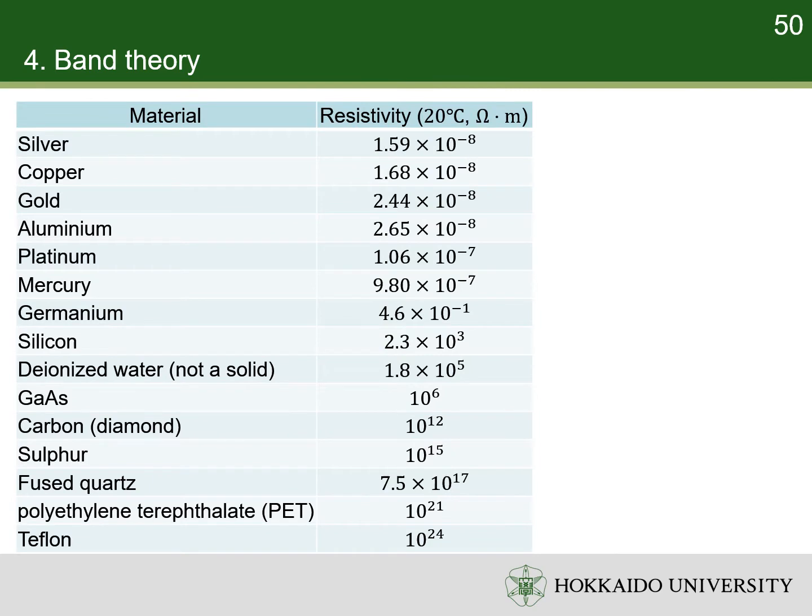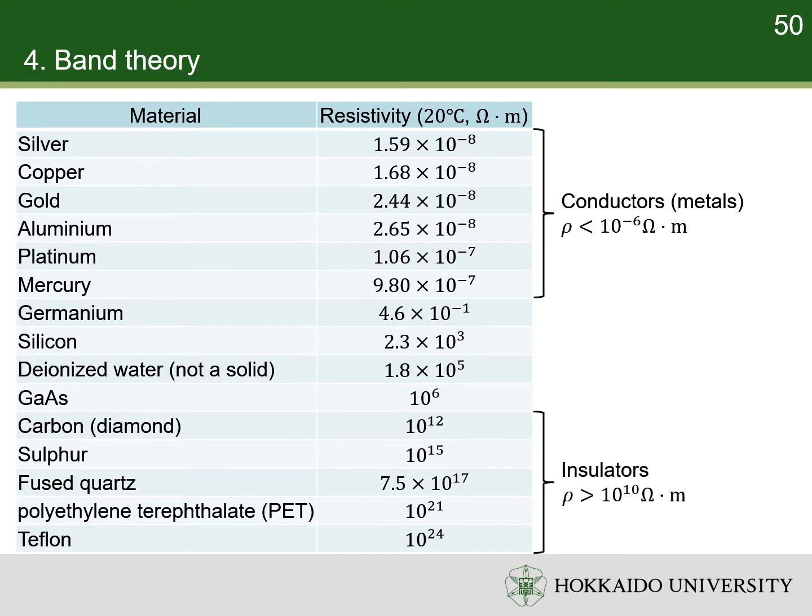The solids have diverse resistivities. Conductors have very low resistivities. Insulators have extremely high resistivities. Semiconductors have medium resistivities. The conductivities of solids depend on their densities of charge carriers which are free to move.